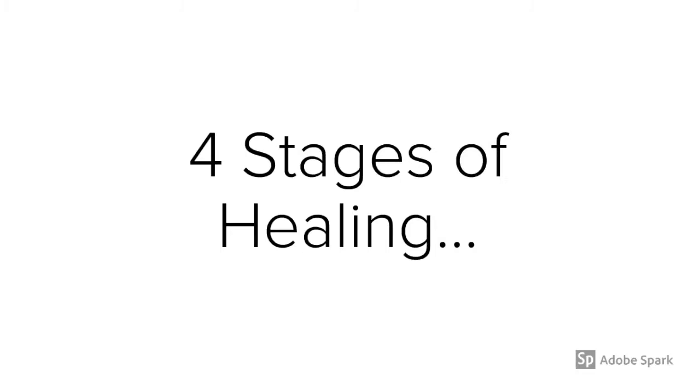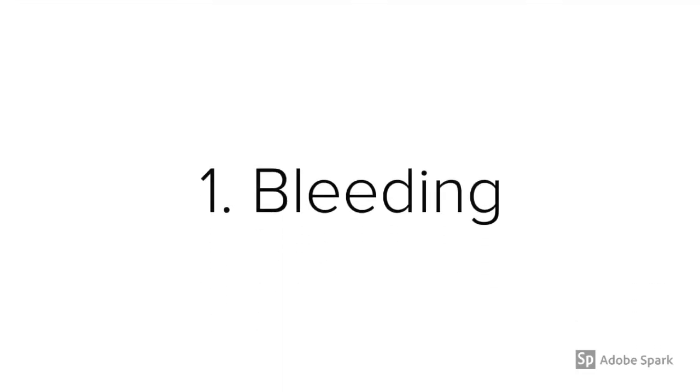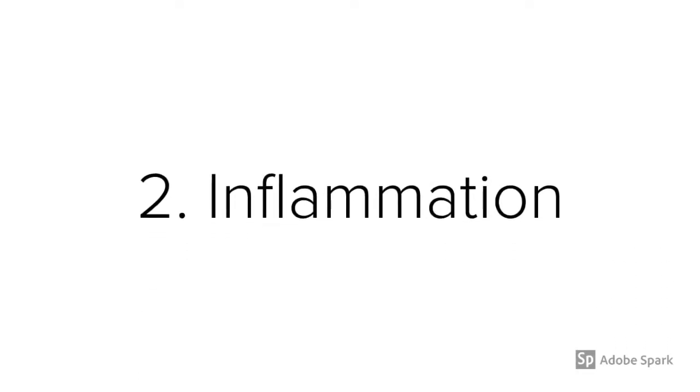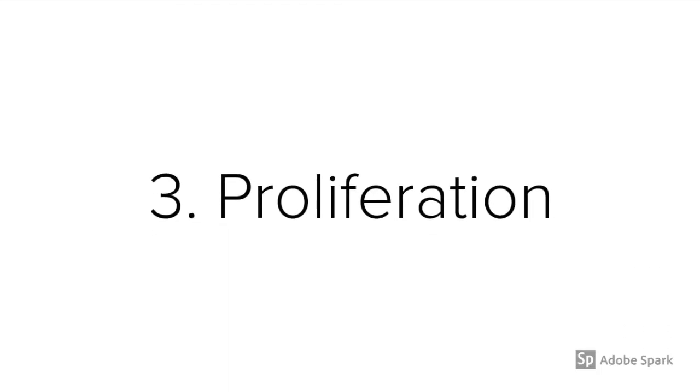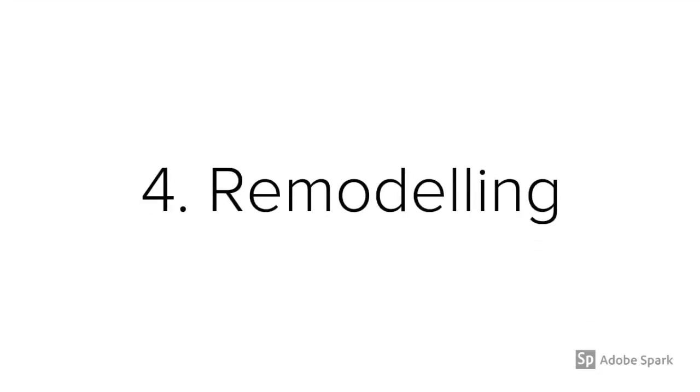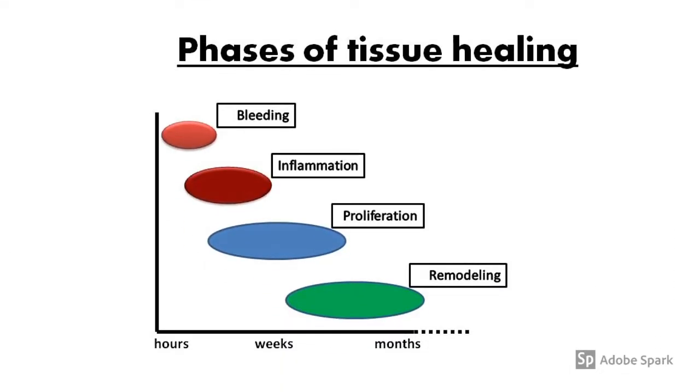The 4 stages of the healing process are bleeding, inflammation, proliferation, and remodelling. However, each of these phases are not separate. They are actually interlinked in a way that each stage acts as a stimulant for the next phase.